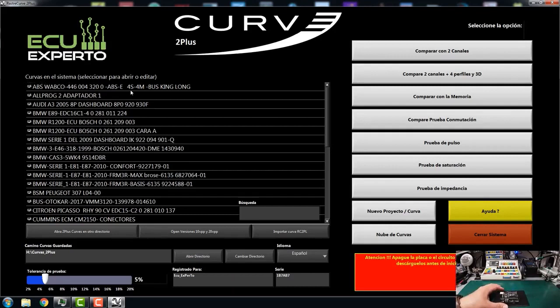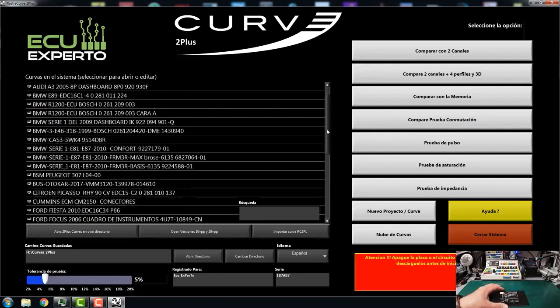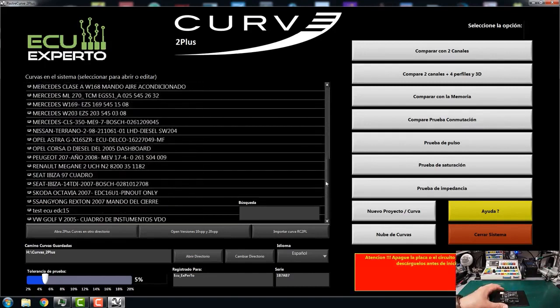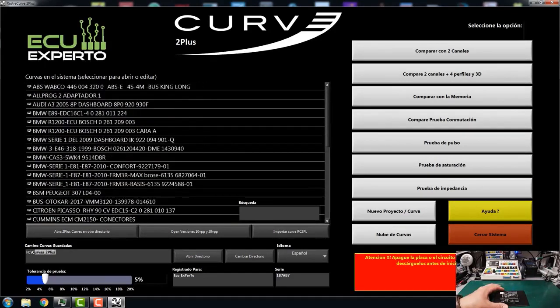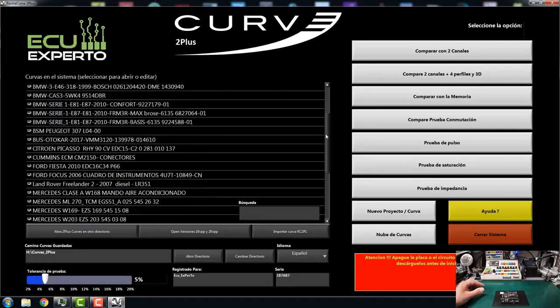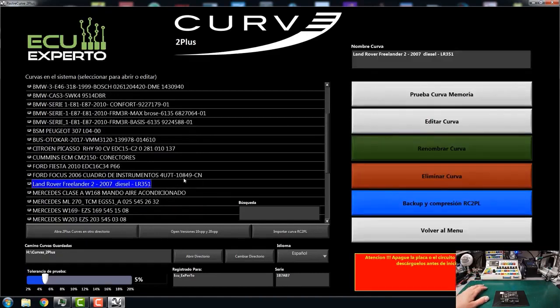Well, they are here in H. This is a hard drive that I connect via USB, and here I have the screenshots, for example, this, because I have it. So imagine that I'm going to a workshop. I take the computer and the curves, and I want to see a car that has some problem. In this case, I only have Land Rover. So I arrive at the workshop to look at a Land Rover.